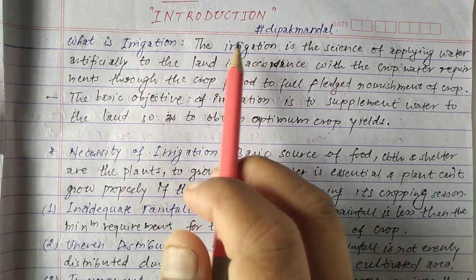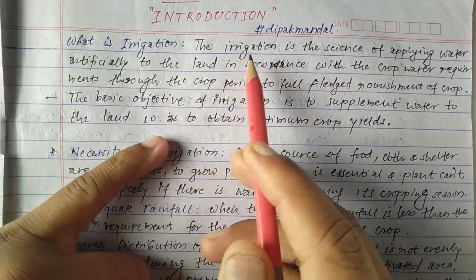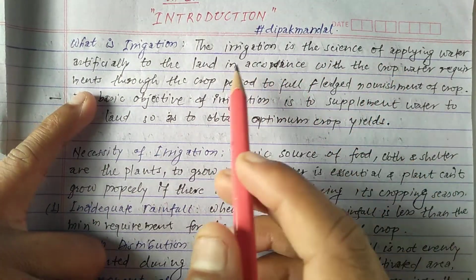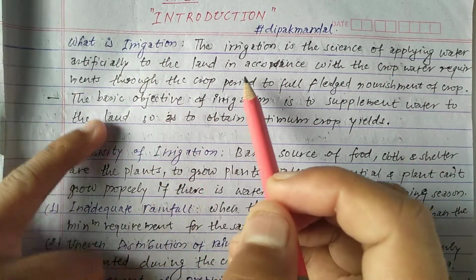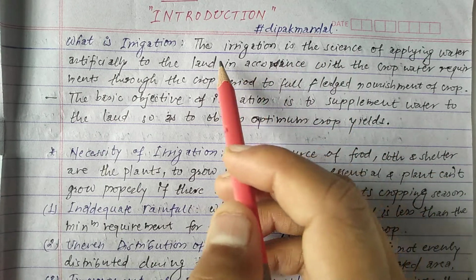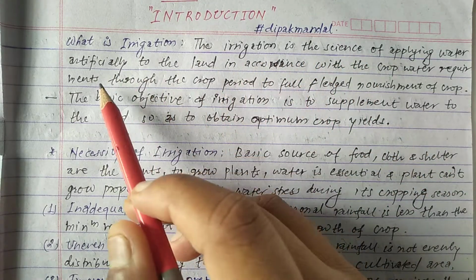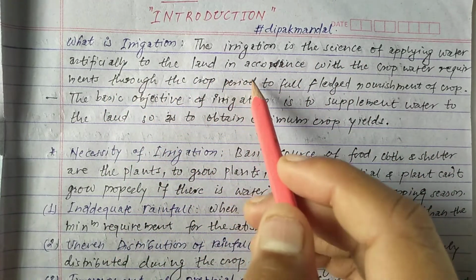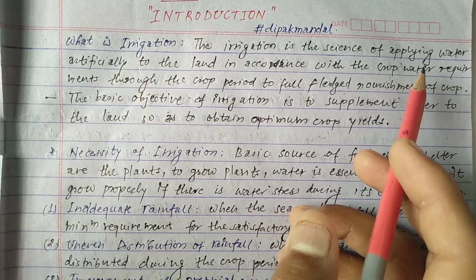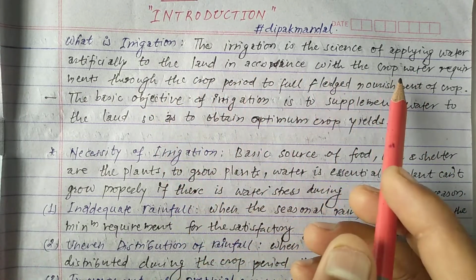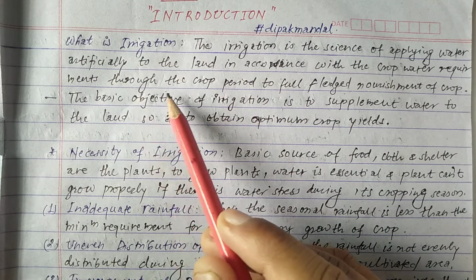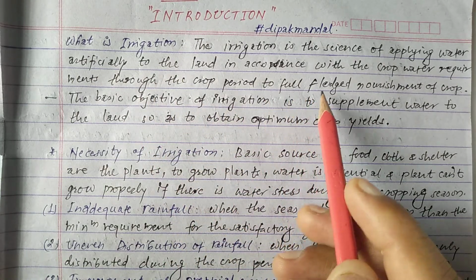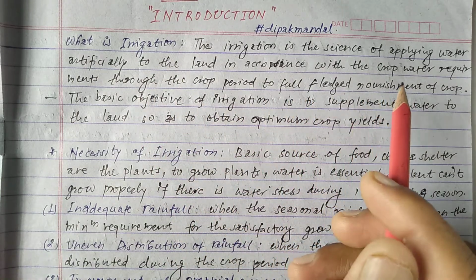So what is irrigation? Irrigation is the science of applying water artificially. Irrigation is an artificial process. It is the science of applying water artificially to the land in accordance with the crop water requirement through the crop period for full-fledged nourishment of the crop.